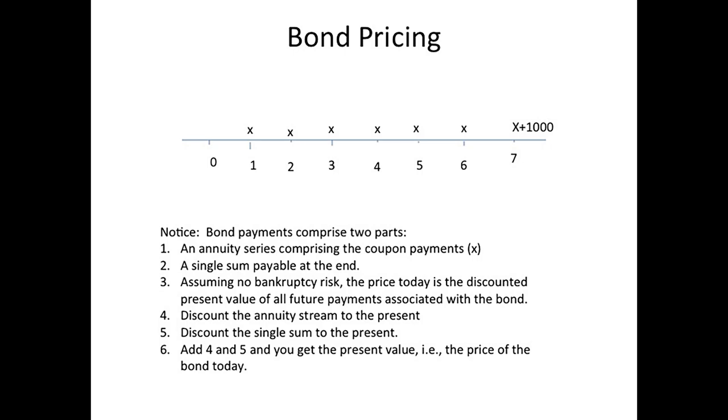So in bonds, if you recall, we have these periodic coupon payments, which are denoted on this timeline by the x's, and then at maturity, which in this example happens at time 7, you get your coupon as well as the face value back, which is $1,000 for corporate bonds. And this kind of payment structure is fairly standard with bonds. And that makes it a much cleaner problem to solve.